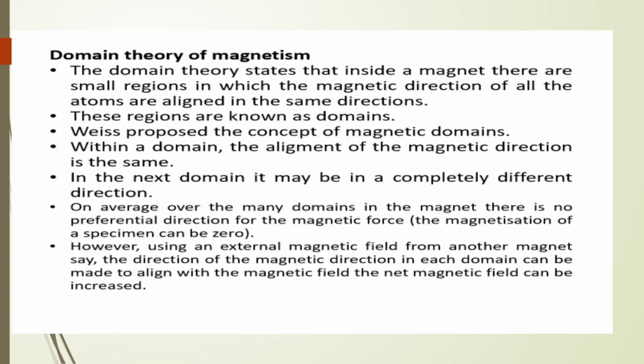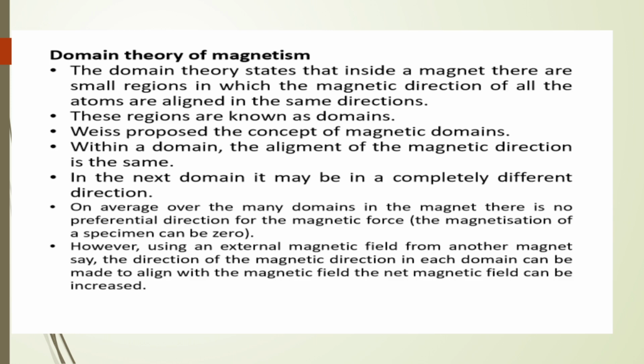Now I will discuss the second theory, that is the domain theory of magnetism. The domain theory states that inside a magnet there are small regions in which the magnetic direction of all the atoms is aligned in the same direction. These regions are known as domains. Weiss proposed the concept of magnetic domains. Within a domain, the alignment of the magnetic direction is the same. In the next domain, it may be in a completely different direction.